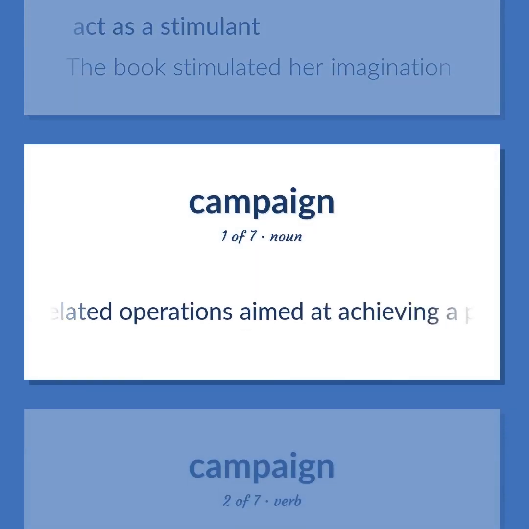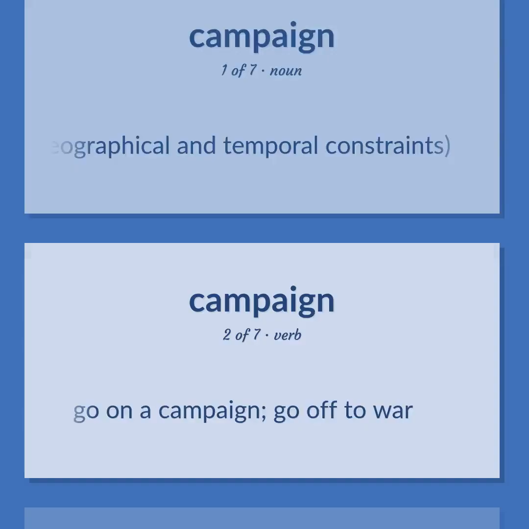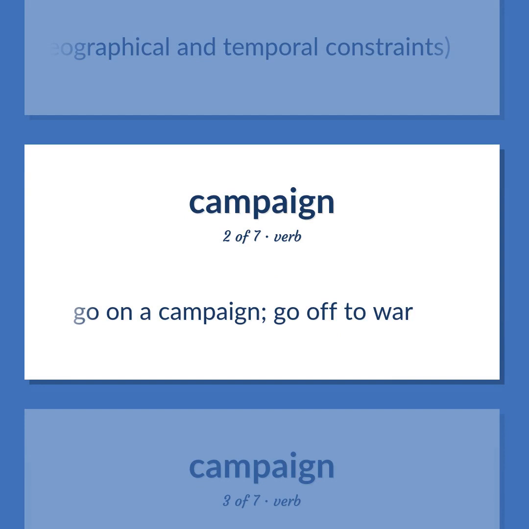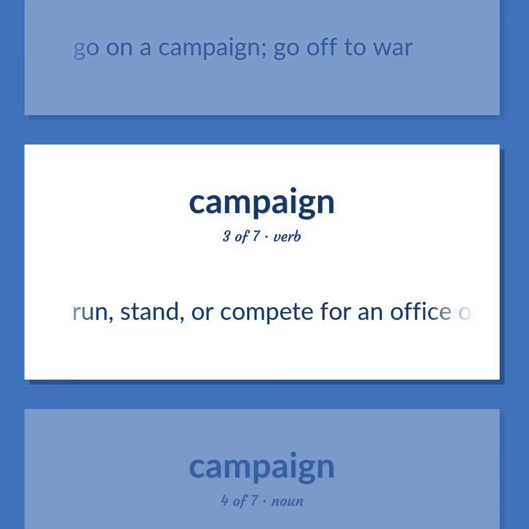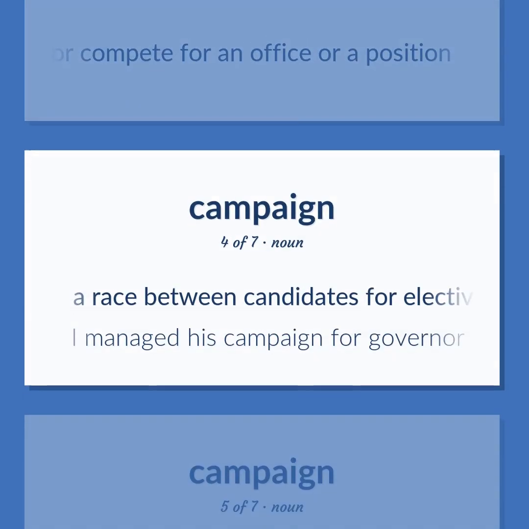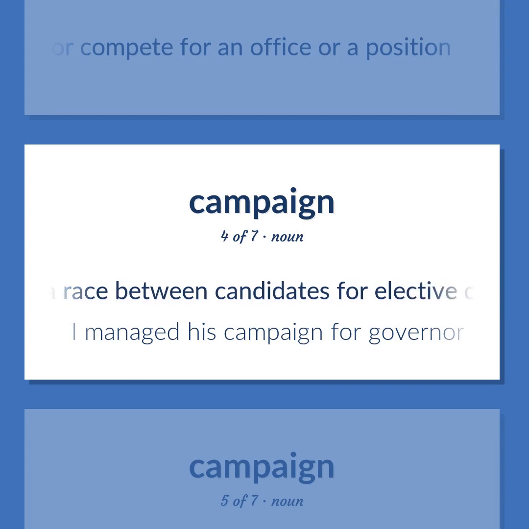Several related operations aimed at achieving a particular goal, usually within geographical and temporal constraints. Go on a campaign. Go off to war. Run, stand, or compete for an office or a position. A race between candidates for elective office. I managed his campaign for governor.